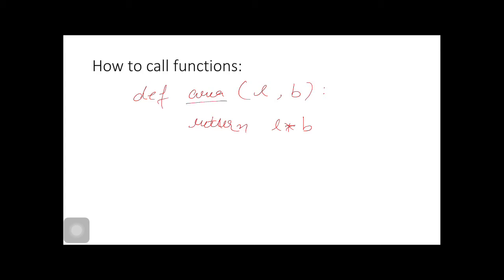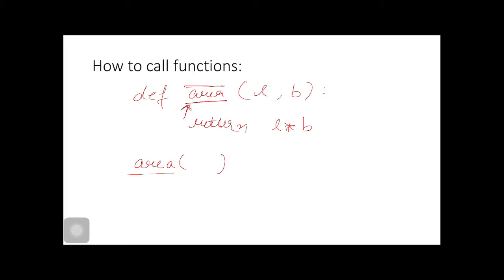How do we call our area function? To call it, we use the name of the function. This is the name of the function, and remember, it is an identifier. The rules of identifiers apply here. You can't use a keyword or characters which are not allowed in an identifier.